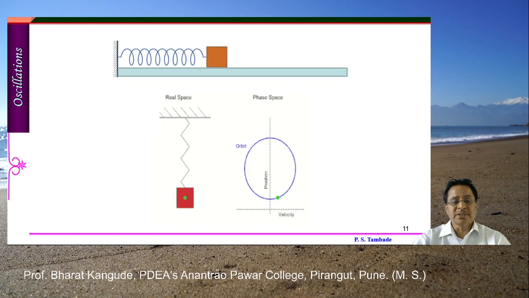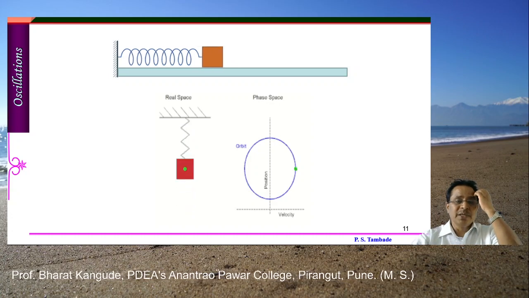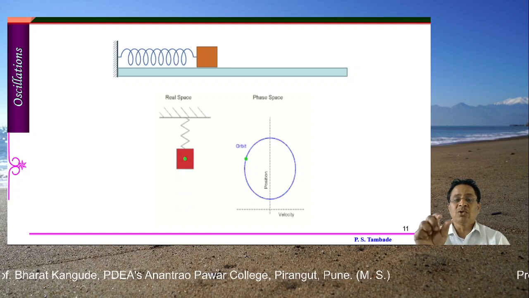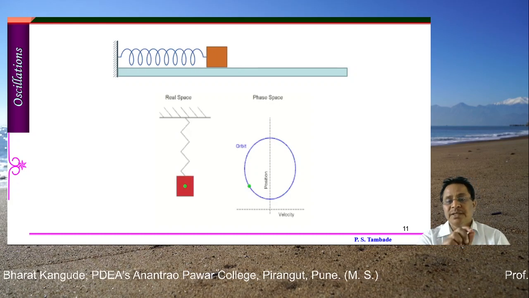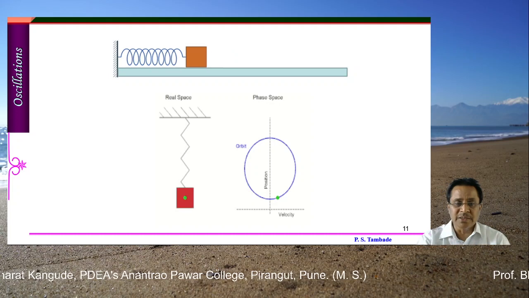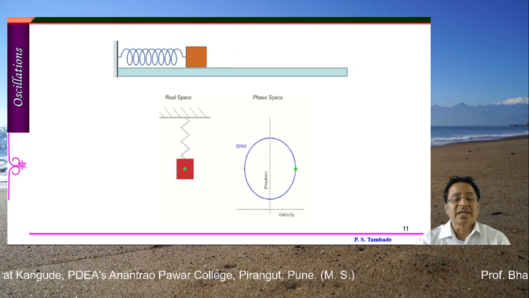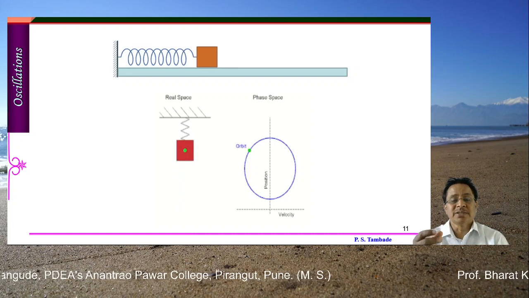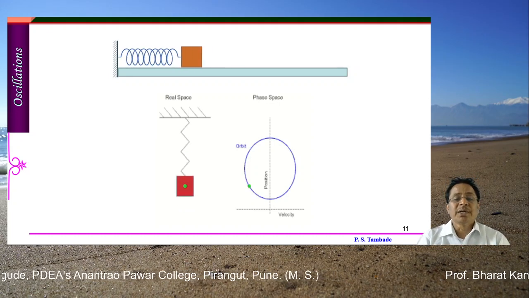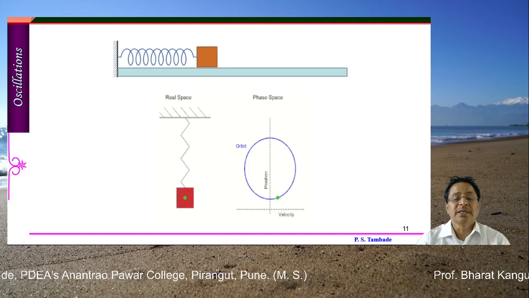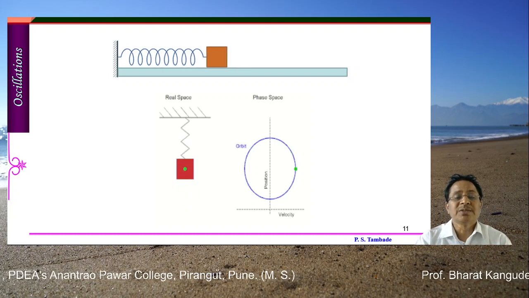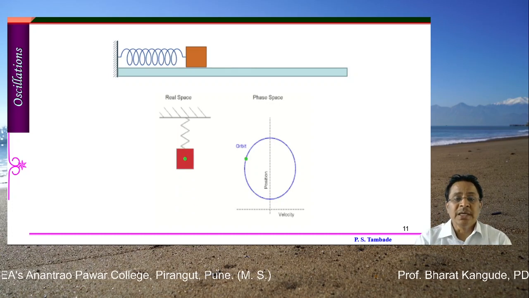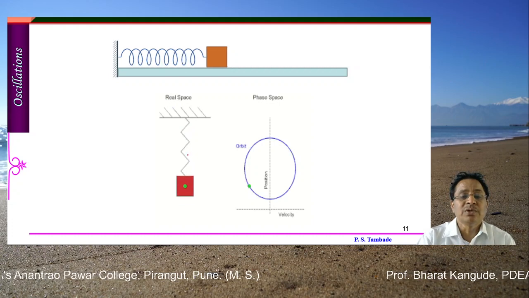These are some examples I have shown here. This first example shows the simple harmonic motion, or linear simple harmonic motion, of that object. Because of the spring it is in the horizontal direction, so plus x or minus x. The second diagram shows a spring attached to a certain mass and given a certain motion. Now this spring compresses and gets elongated, compresses and gets elongated. This type of motion is called periodic motion or linear simple harmonic motion. This is the real space. In the real space, we look at this as the motion.